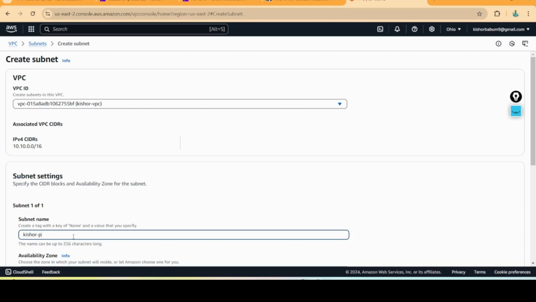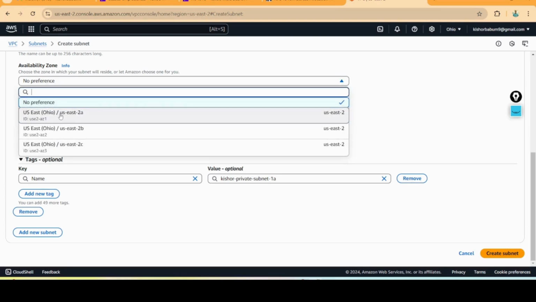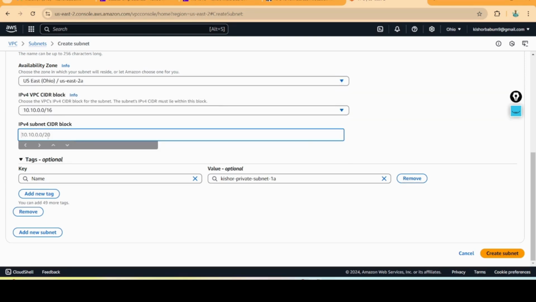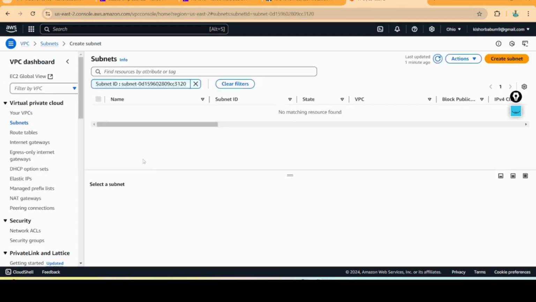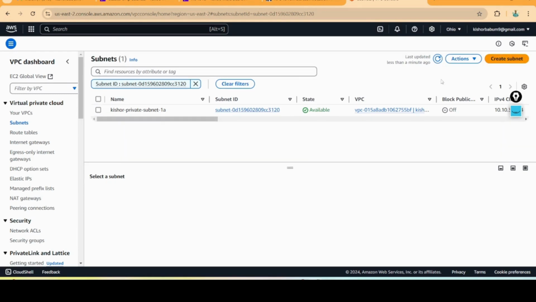So Kishore-private-subnet-1A. Earlier I have given the public subnet 1A. Now for availability zone I am choosing 2A. Here I am going to restrict the IP addresses: 10.10.3.0/24. Create subnet. I have created public and private subnets, 2 public and 1 private.